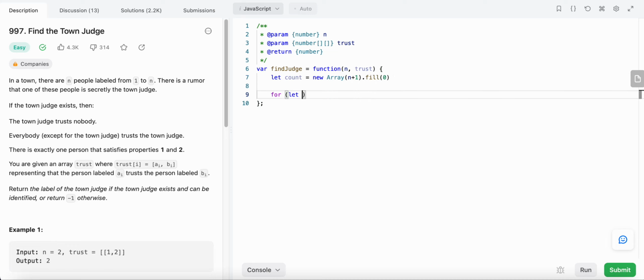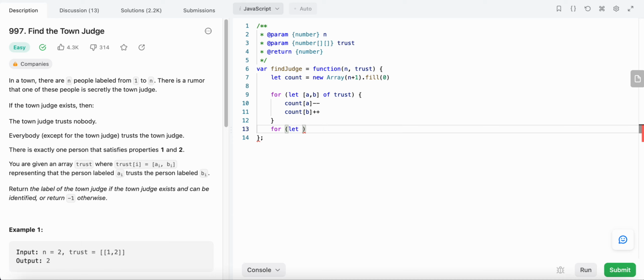Now we loop over each pair in trust. For A, A will never be a judge, so we subtract 1, but B could be a judge, so for B we add +1.